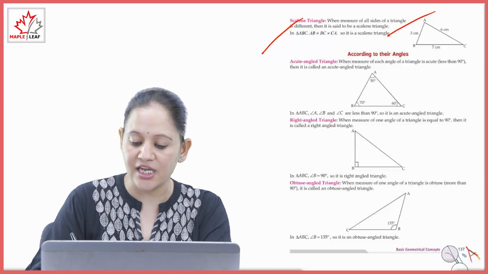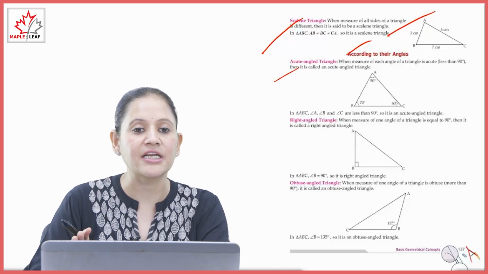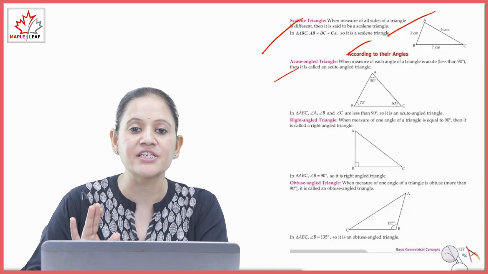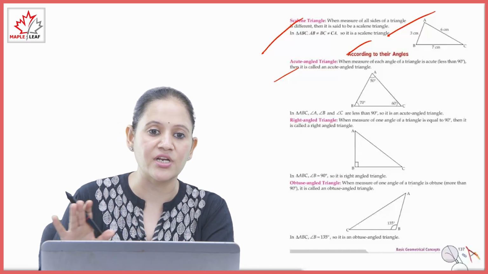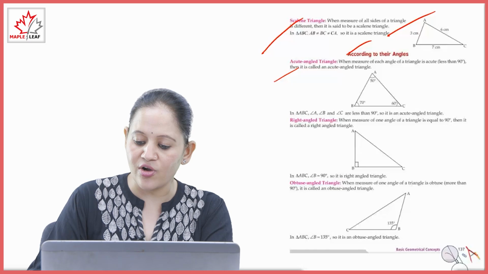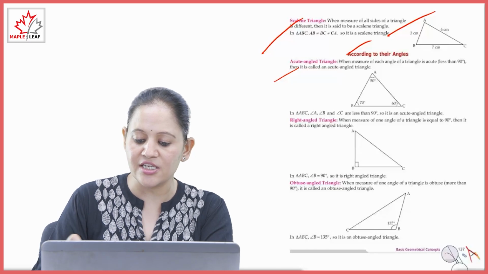Now according to their angles. First is the acute angle triangle. The measure of each angle of the triangle is acute, meaning less than 90 degrees. All angles are less than 90 degrees, and that is called an acute angle triangle. So here you can see all angles are less than 90 degrees, so it is an acute angle triangle.